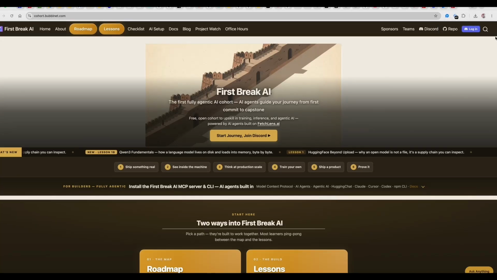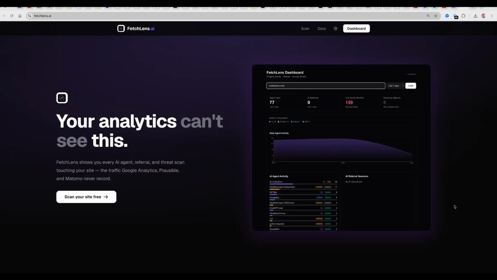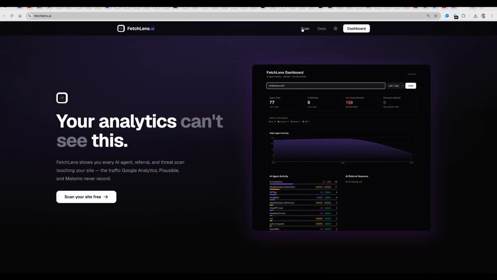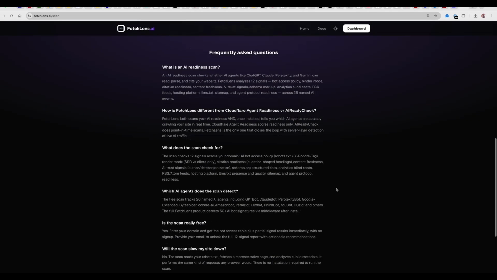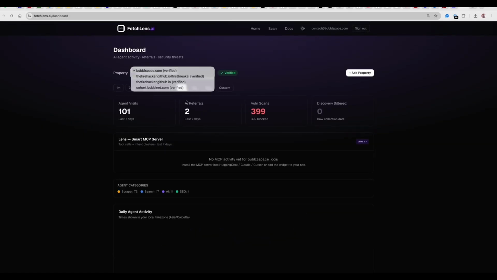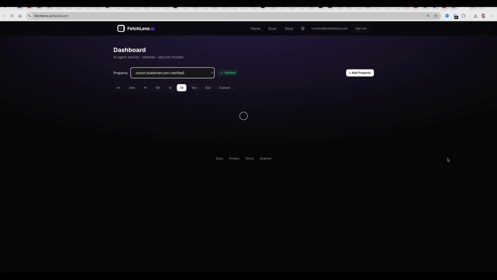First Break AI is powered by FetchLens.ai, which enables you to see every agent that visits your website. FetchLens AI is very powerful and does not miss agent activity which other analytical tools miss. You can scan for free and check whether your website is ready, or you can visit the dashboard. And the dashboard is very powerful.